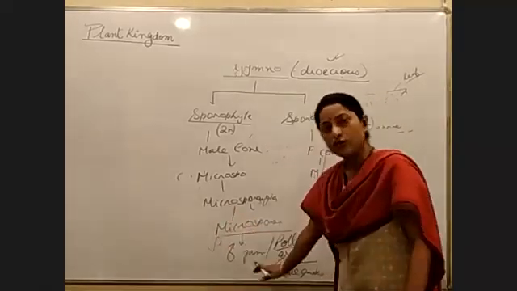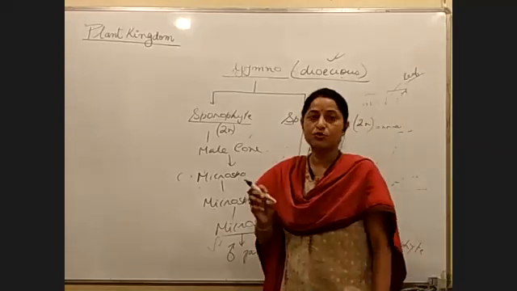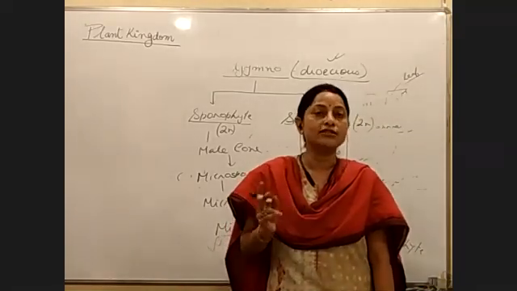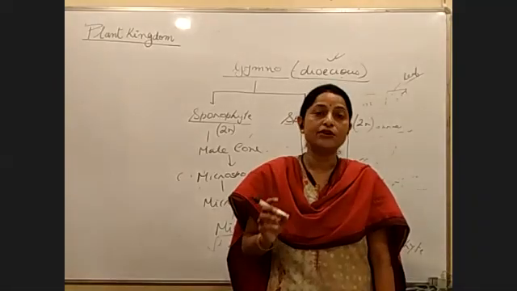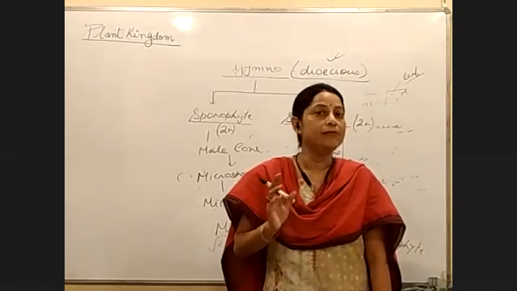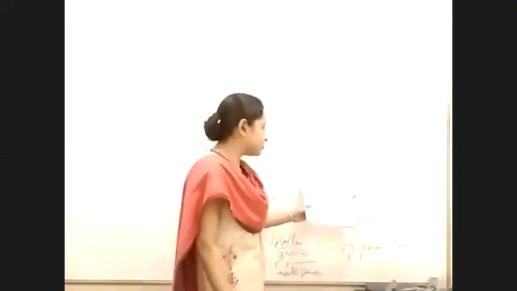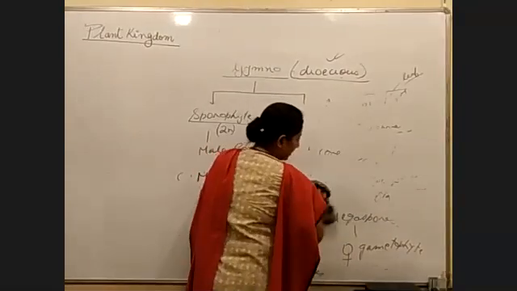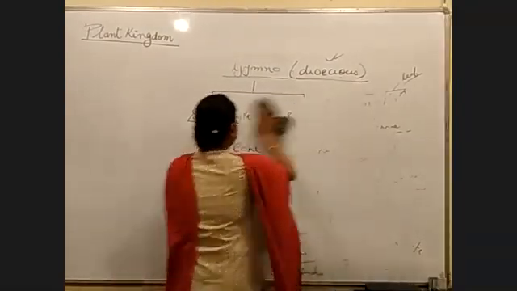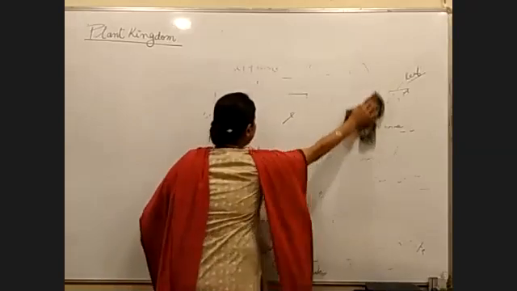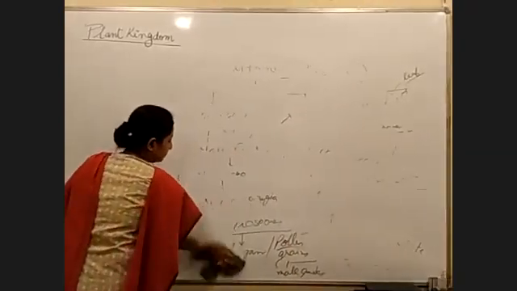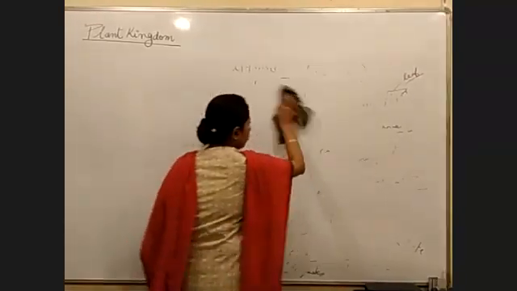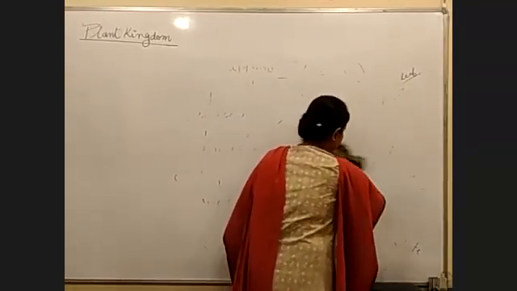From microspore onwards, read the points below carefully. What will microspores form? The male gametophyte. The male gametophyte is also called the pollen grain. Inside the pollen grain, what you will see is the presence of the male gamete. Next, come to this section. Here we have talked about megaspores. When megaspores germinate, what will they form? The female gametophyte. So this point is again important, so write it down as important.